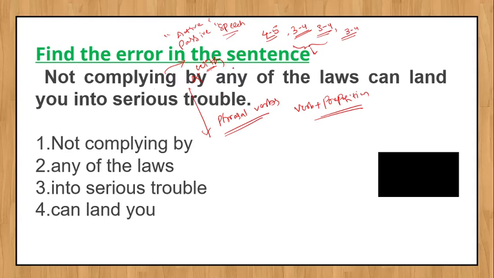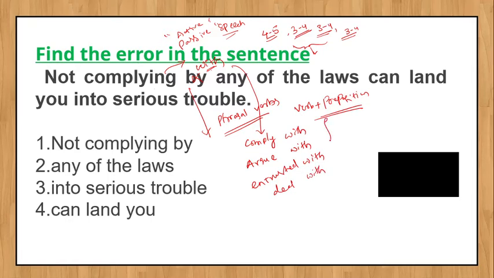Again, regarding with, there are some fixed phrasal verbs: comply with, argue with, entrusted with, and deal with.